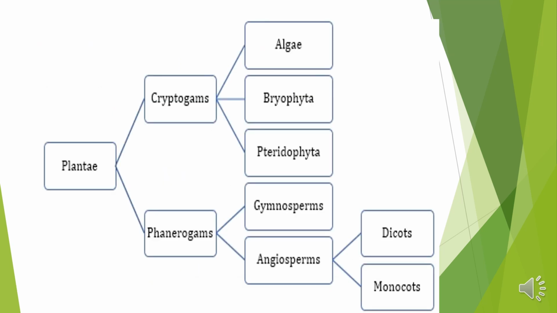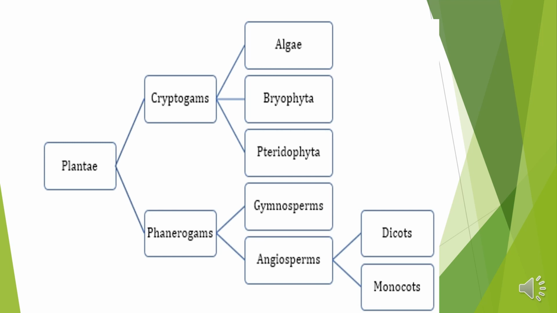Okay, so the plants are divided in two categories: cryptogames and phanerogames. Cryptogames produce spores and phanerogames produce seeds. So we can say that cryptogames have hidden reproductive organs. On the other hand, phanerogames have conspicuous, or we can say visible, reproductive organs, which are seeds.